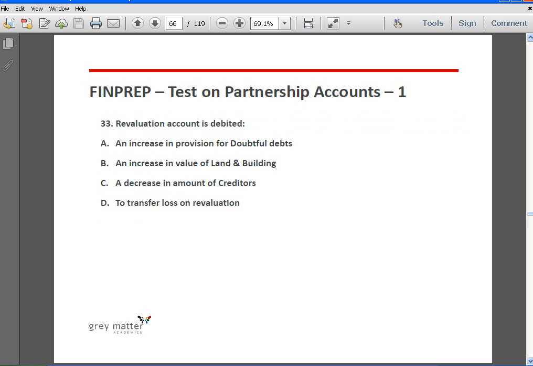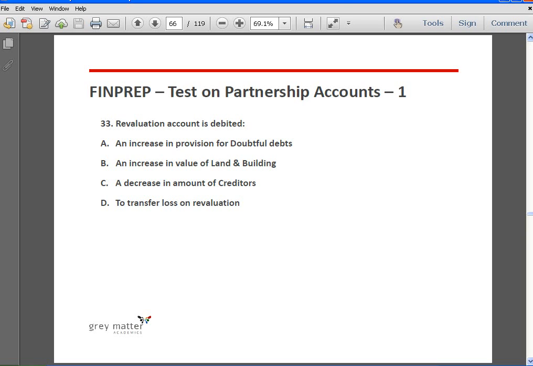Next, revaluation account is debited, right? So now we must remember that this revaluation account is a nominal account, which means that all losses have to be debited, all profits or any favorable change that happens in the assets and liabilities has to be credited.